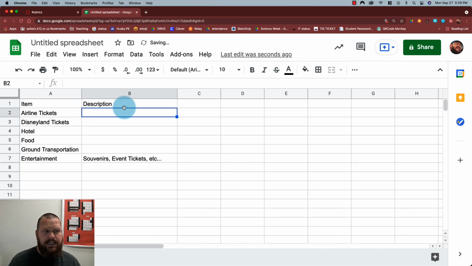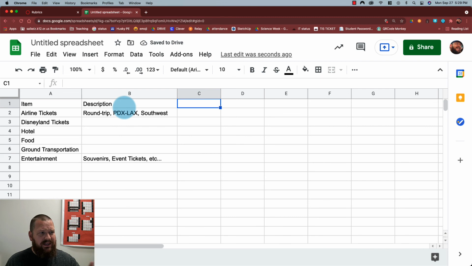The airline tickets, under description, I could put round trip, PDX to LAX and Southwest. Let's say that's the airline we're flying. Okay, so this next column, we can add other things if we need to, but this next column would be something like quantity. How many of each of these things are we going to need?